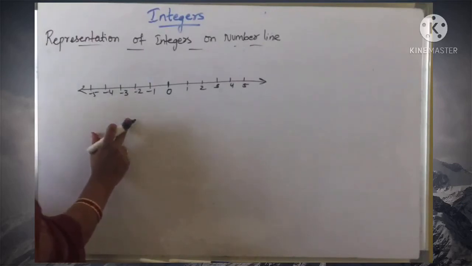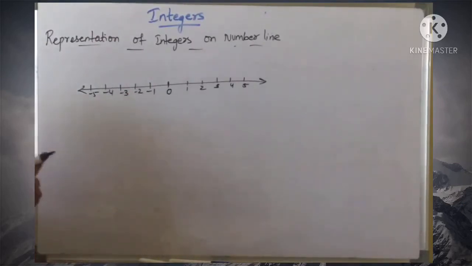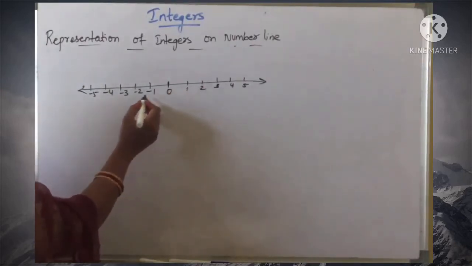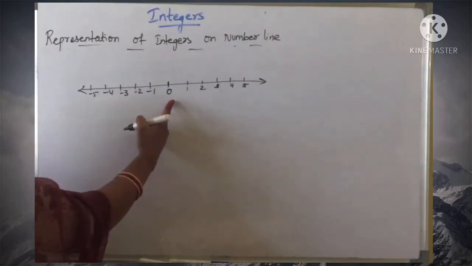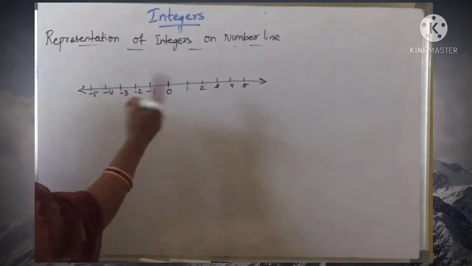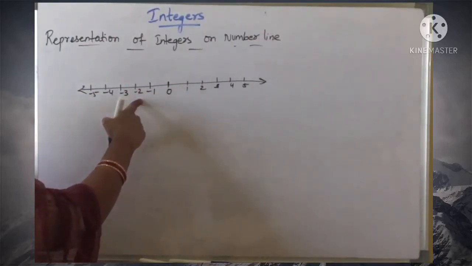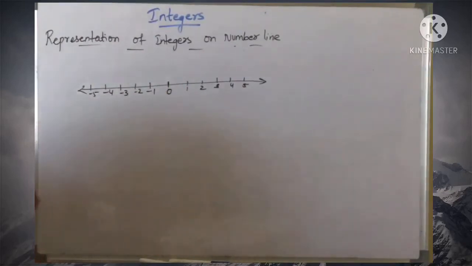Every integer is represented by a point on the number line. Clearly, if you see, 1 and -1 are at equal distance from 0, and are on opposite sides of it. Similarly, 2 and -2 are at equal distance from 0 and are on opposite sides of 0.